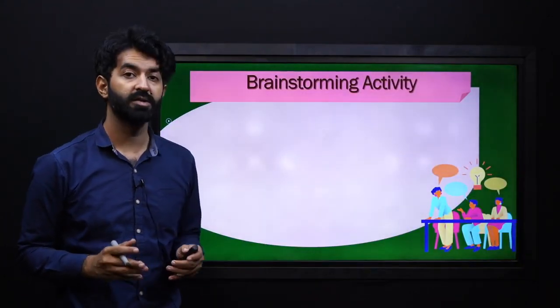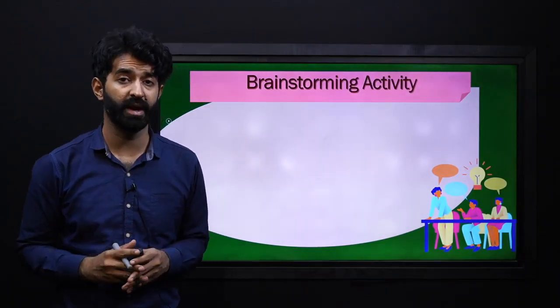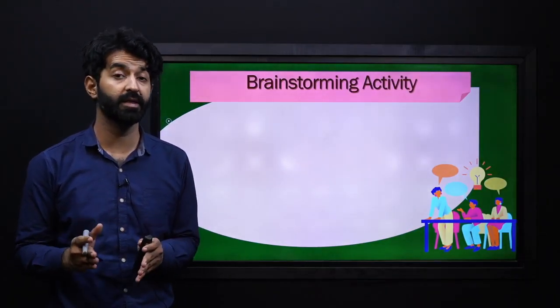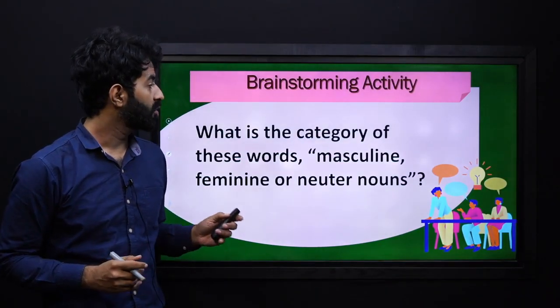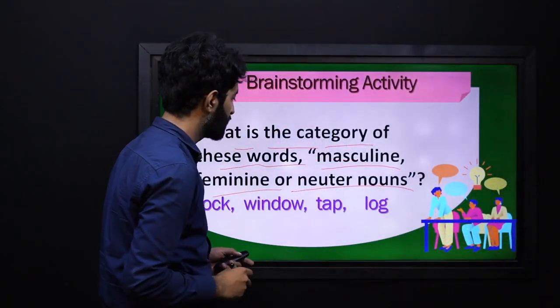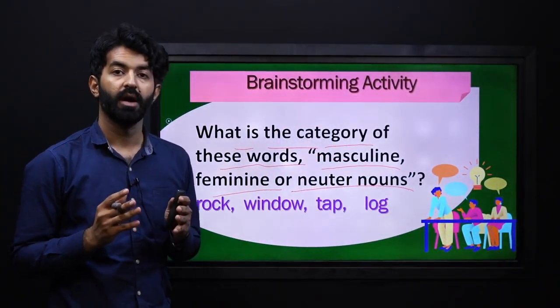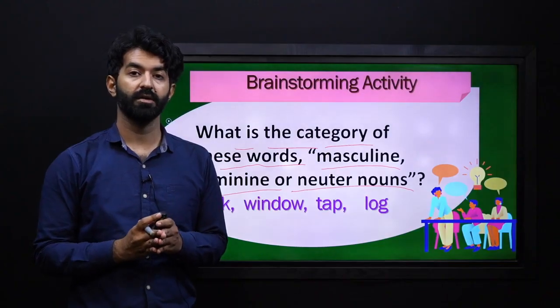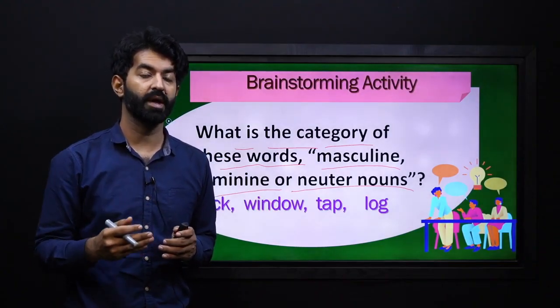Now my dear learners, time for a brainstorming activity before we begin the actual lecture. We have an interesting prompt and question for you. What is the category of these words? Masculine, feminine or neuter nouns. These are the words. I want you to read them and then do a brainstorming activity.